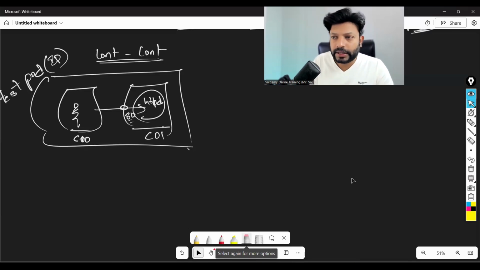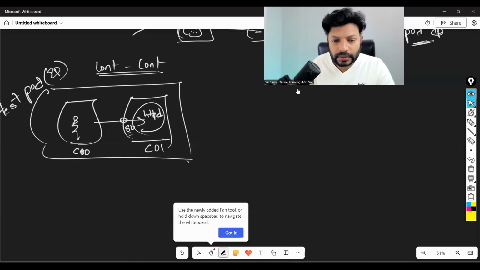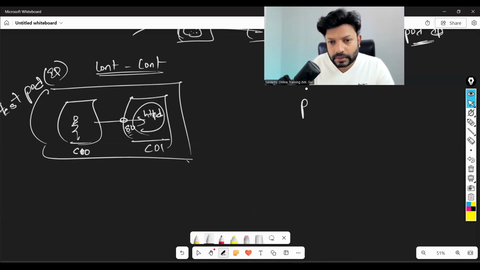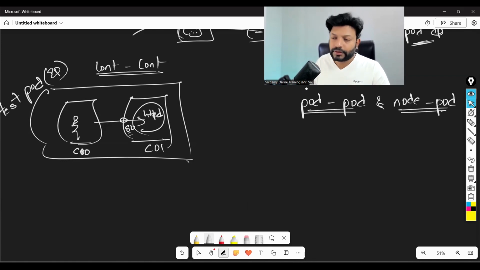Second concept, that is pod to pod communication. Either you can write pod to pod communication and also node to pod. I'll show you, then you'll understand. Pod to pod and node to pod. This communication also happens automatically.